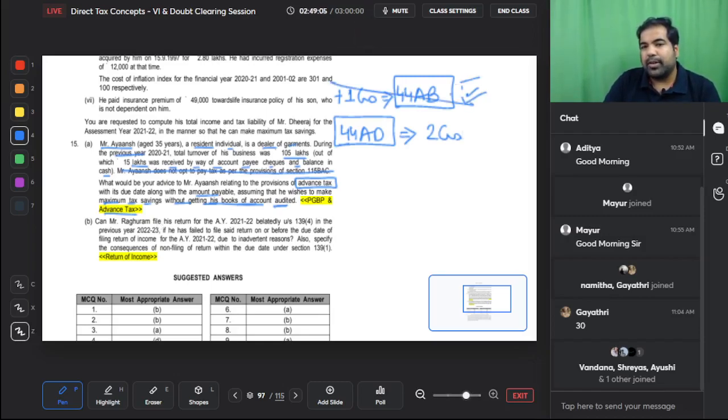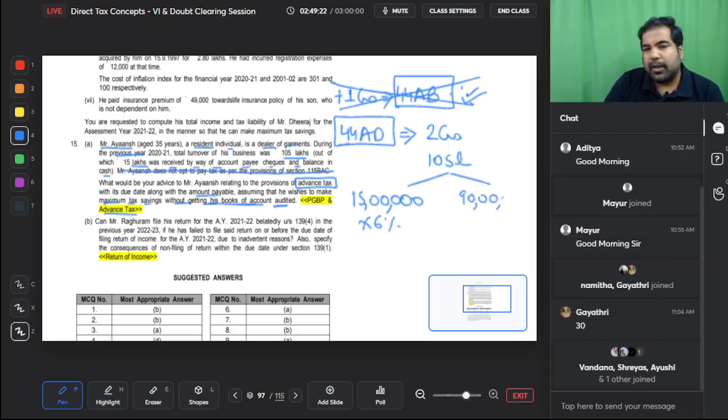But if he does not want this, then he can be under 44AD. That means of his turnover of 105 lakhs, 15 lakh is by way of account payee cheques. So 15 lakh into 6%, and the remaining 90 lakhs into 8% can be his profit.